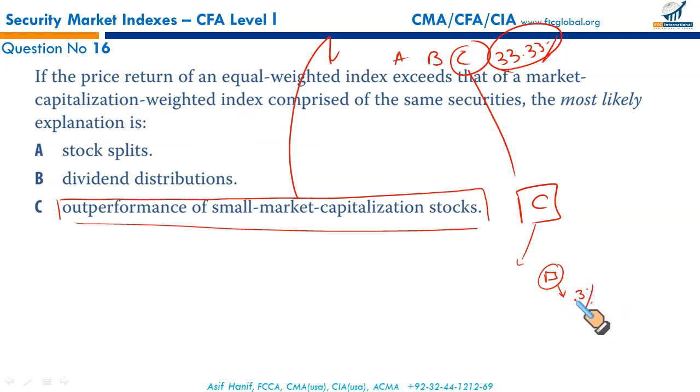Now that is the reason. Since small cap stock has a significantly higher weight compared to a market weighted index, any change in price here would have a larger impact upon the equal weighted index than the market cap index. That is the point: outperformance of small market cap stock. If a small market cap stock outperforms, this outperformance will be greatly magnified in the equal weighted index, but will be a slight change in the market capitalization weighted index, and that is the justifiable reason, gentlemen.